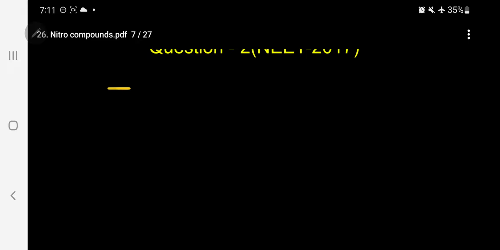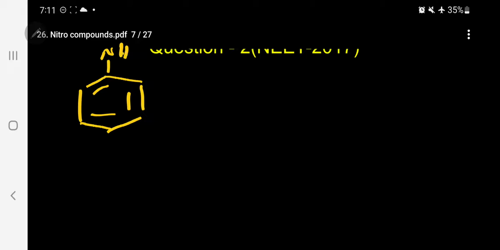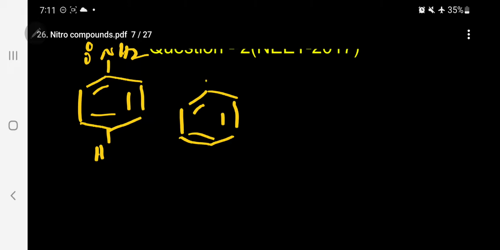So let me take it now, kindly follow. The explanation is, this is the benzene ring, NH2, lone pair, here there is hydrogen. Then I have NH2 again, with an NO2 group at the para position. This is para-nitroaniline.